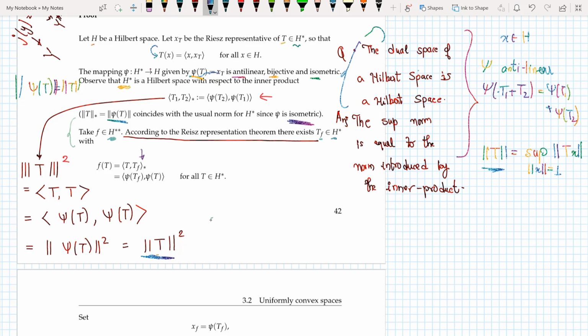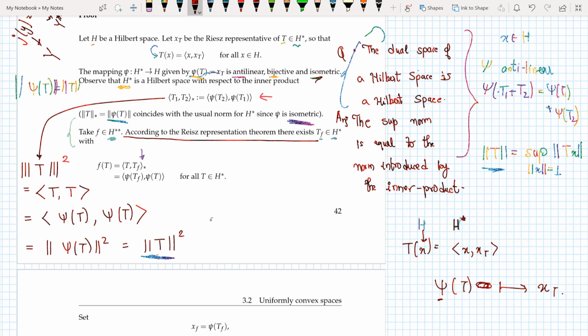So in the case of Riesz representation, it was always between h and h star. I used to say that operator t applied to an element would give me something like this. So there exists an isometric isomorphism between, something like this, where psi is antilinear, bijective, and isometric.